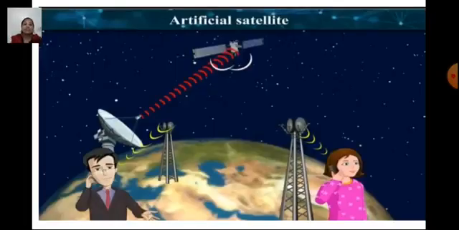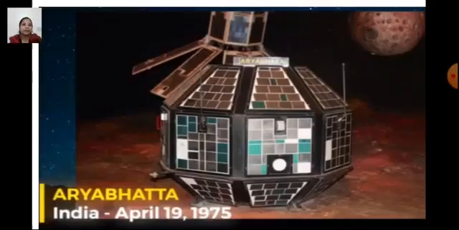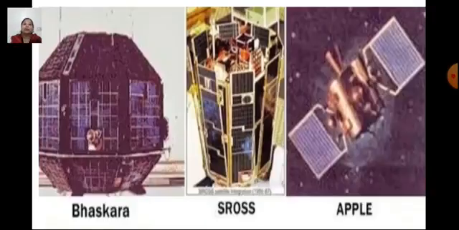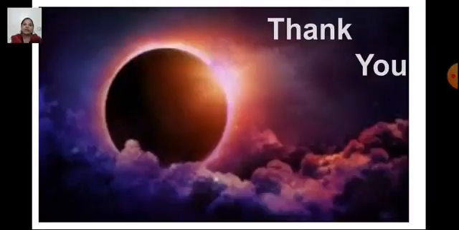Artificial satellite systems also help in our communication. Aryabhatta, India's first artificial satellite, was launched in April 1975. After that, India has launched so many satellites like Bhaskara, SROSS, Apple, etc. So, this is all about the moon.